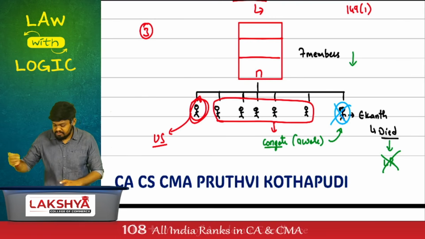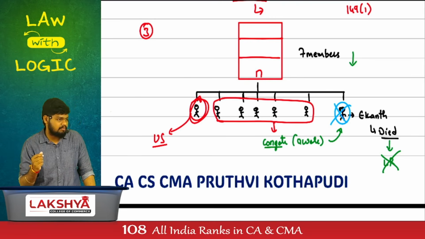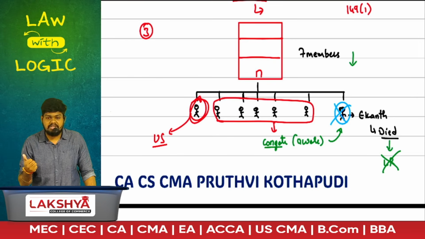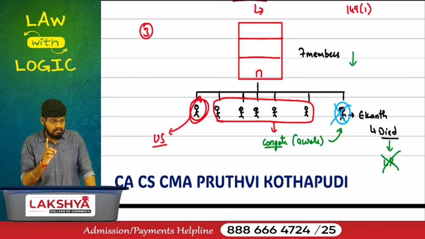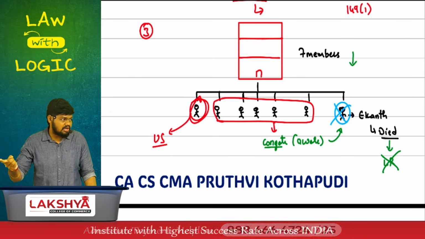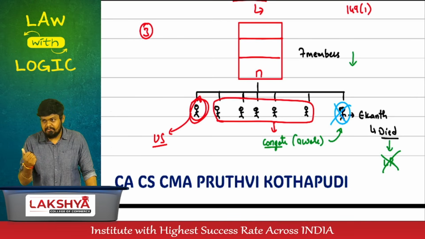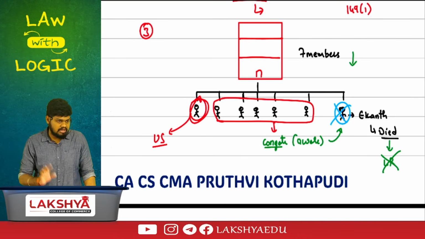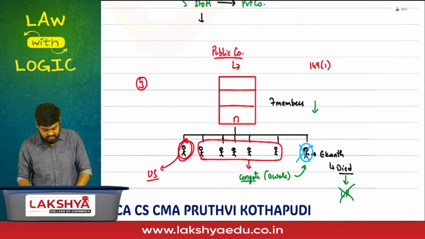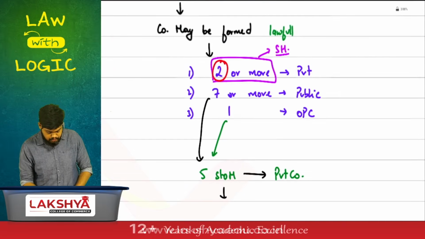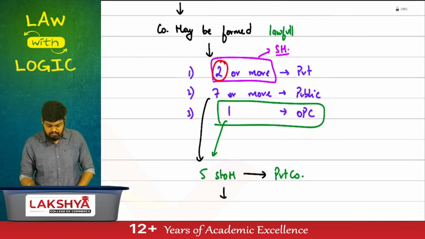But after 6 months, if the number is not increased to the minimum requirement, the contract is entered in whose name? Only one member is left. One member's name or the company's name? Member. His liability will be limited or unlimited? Unlimited. Same logic will apply for a private company. And the last category, OPC. OPC must have how many members? 1.